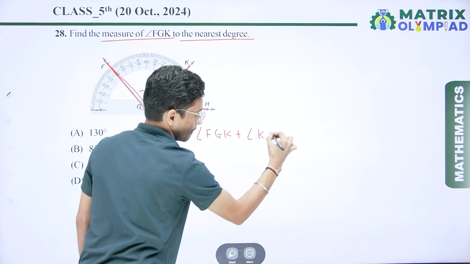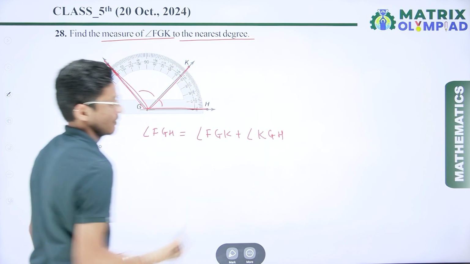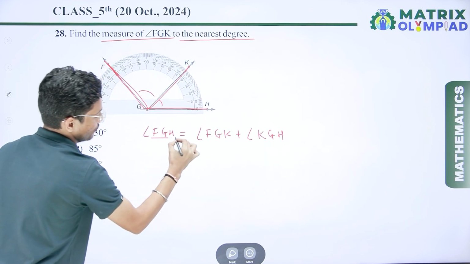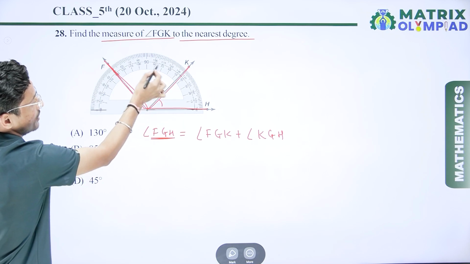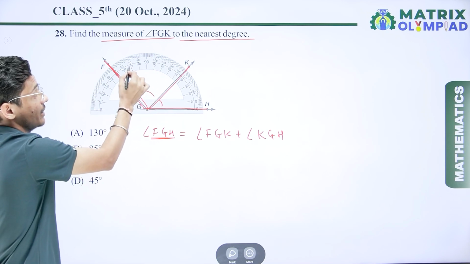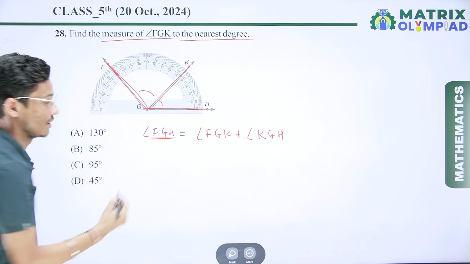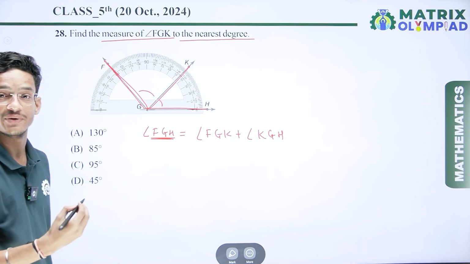FGH is given, counting 10, 20, 30, 40, 50, 60, 70, 80, 90, 100, 110, 120 and 130. So the value of angle FGH is 130 degrees.